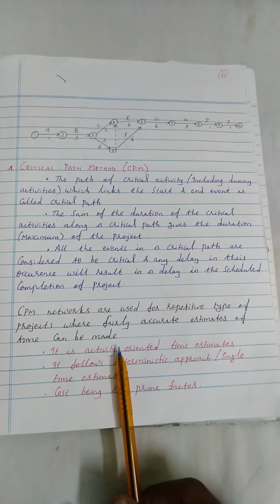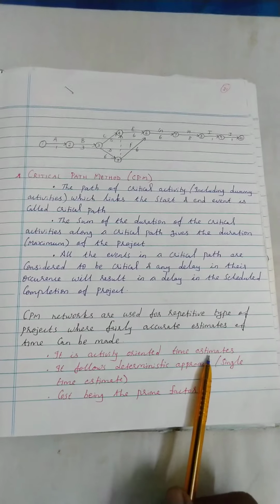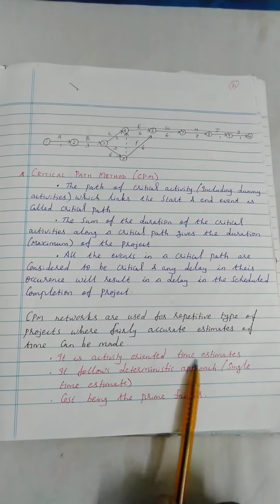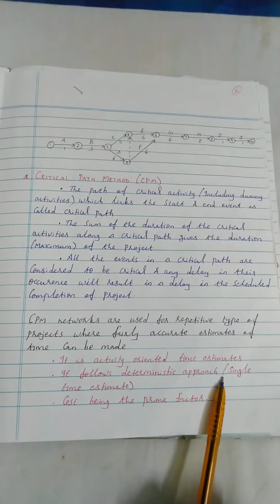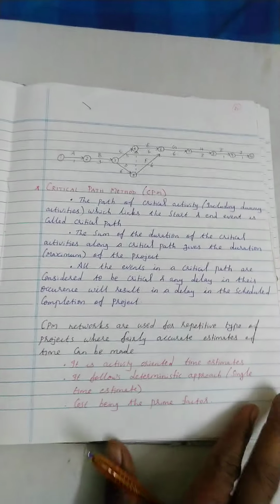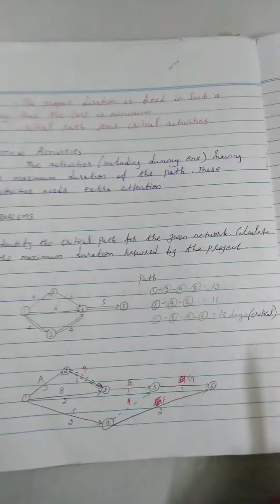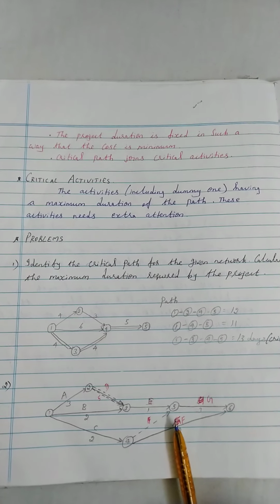In addition to that, what are the various things to be considered? It is an activity-oriented time estimate. It follows a deterministic approach. Normally it is a single time estimate. Cost is the prime factor of this CPM, and the project duration is fixed in such a way that the cost is minimum.